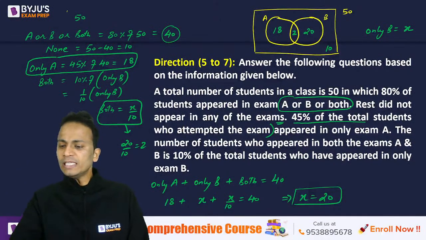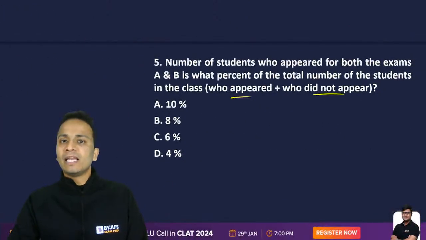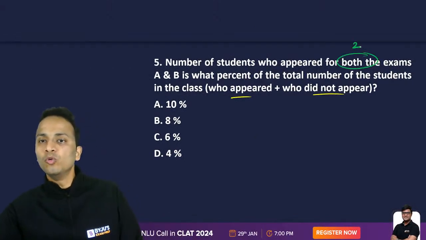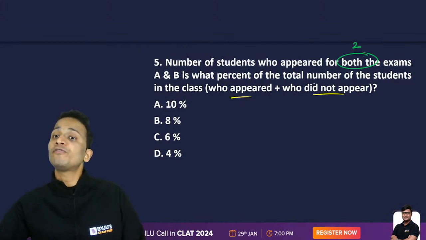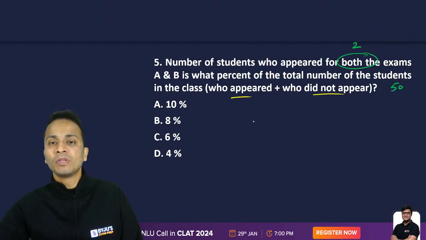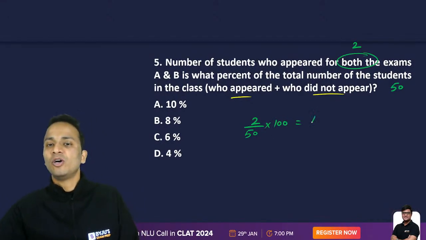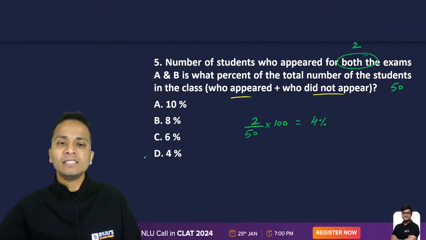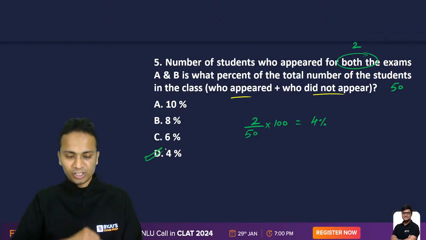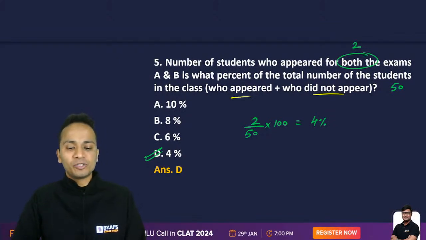Nice. So let's look at the first question on the basis of this. Now, first question, the number of students who appeared in both examinations. So both exams was 2. Is what percentage of total number of students in the class? Total number of students in the class was 50. So 2 is what percentage of 50 is what we have to calculate. And all of you are absolutely correct. The answer will come out to be 4%. All right, great. So question number 5, the correct answer is option D.